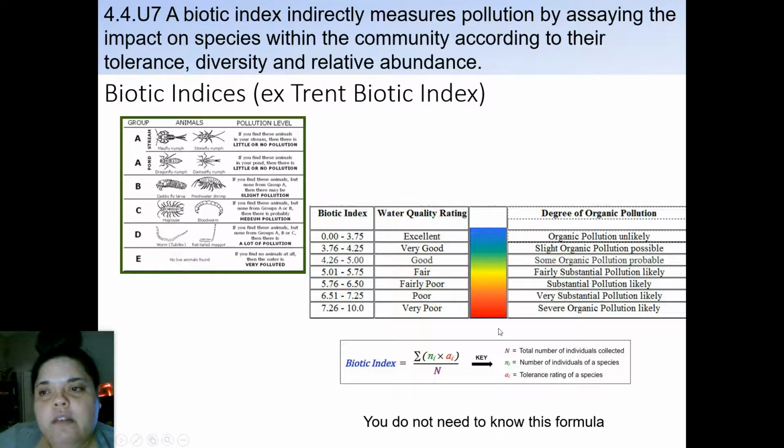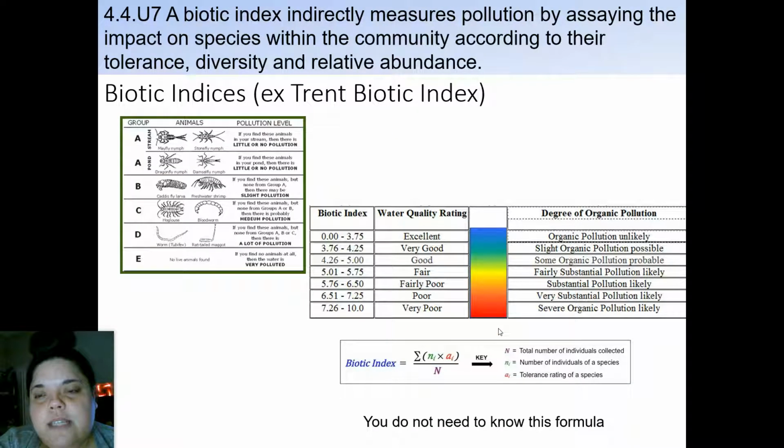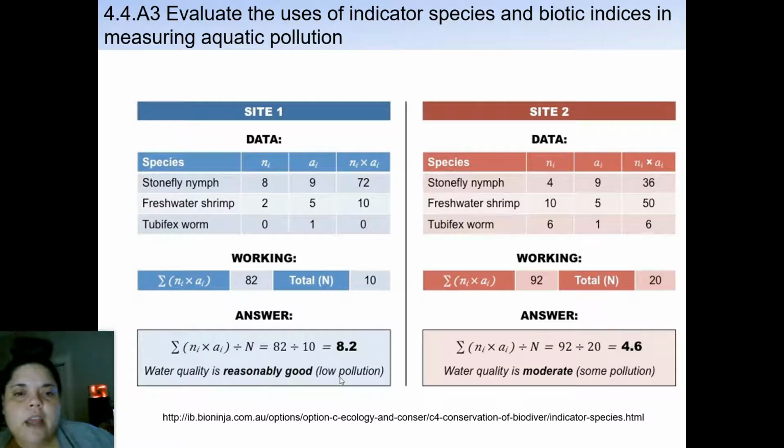8.2, very poor. Hold on a second. Why is it? 8.2 water quality is reasonably good. Why is this backwards? Yeah, this is backwards. This scaling is backwards on the biotic index, because 10 should be good because you have more index than variety. So don't look at that scale. All right, okay, so anyways, we'll look at this.